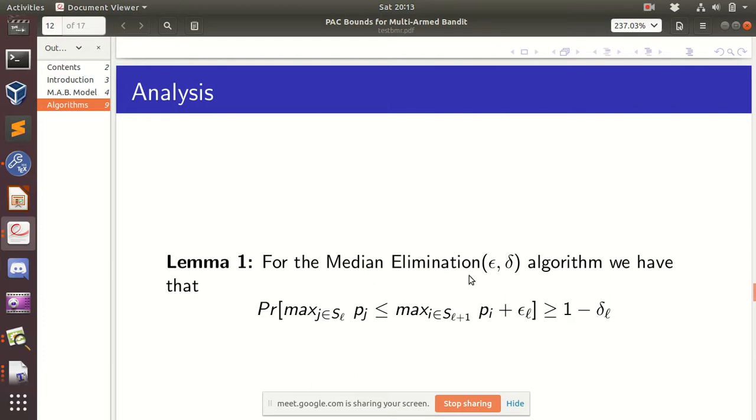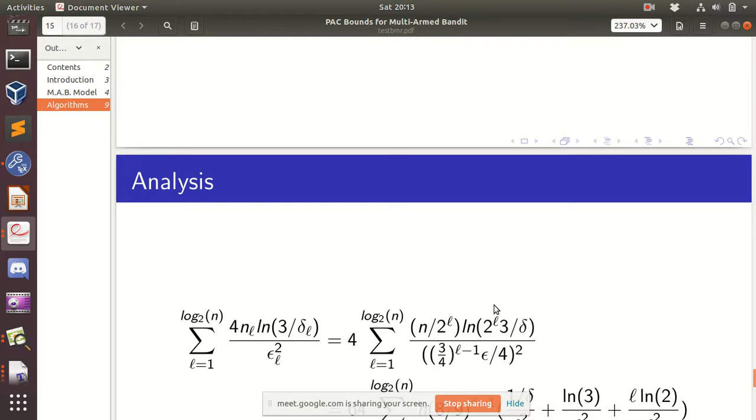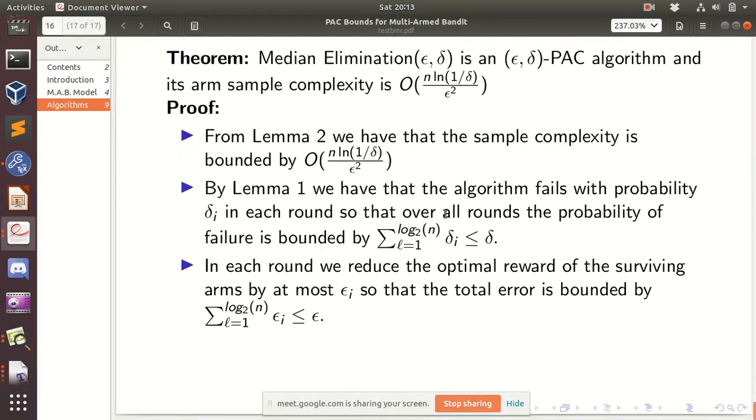So at each level L, we want this inequality to hold. So again we can do a union bound of the chances of our algorithm to fail, and since the deltas form a geometric progression among themselves, it will converge to a constant again. So this is delta L.